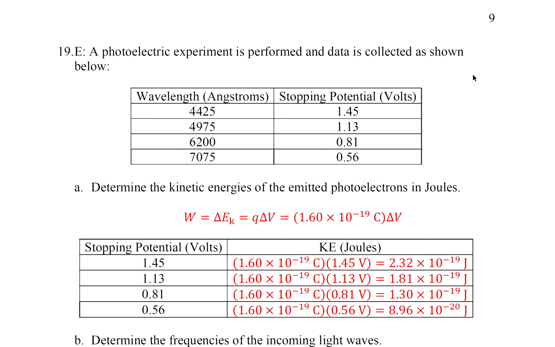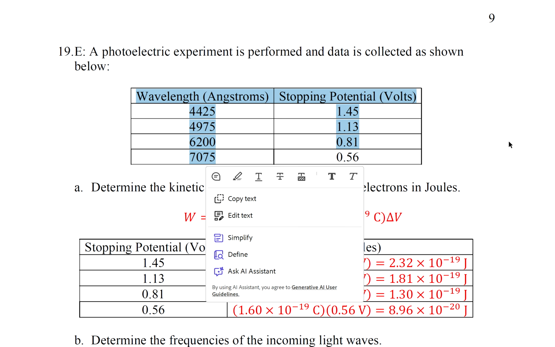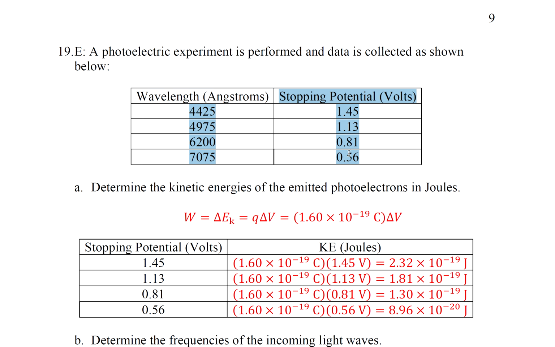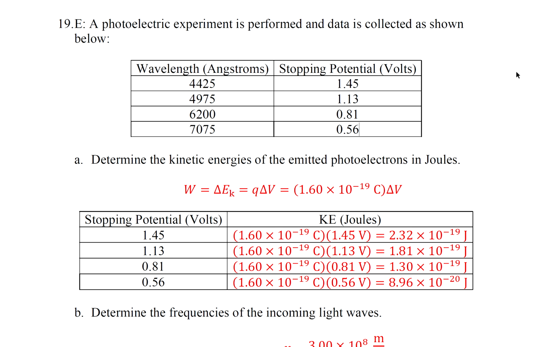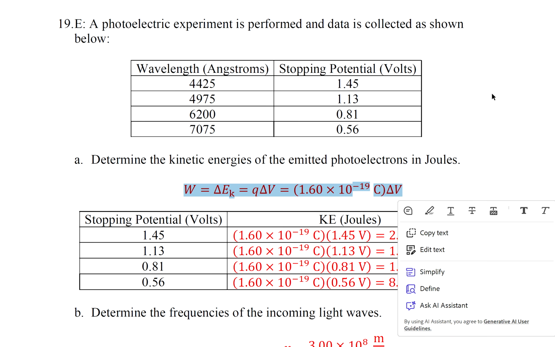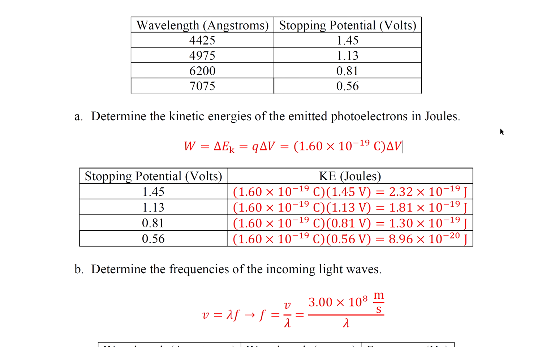Question 19. A photoelectric experiment is performed and data is collected as shown below. Okay, so we have the wavelength here of the incoming photons, and we have the stopping potential of the electrons. Part A, determine the kinetic energies of the emitted photoelectrons in joules. So let's take a look at this equation. Q is a charge of an electron. So here are our answers here.